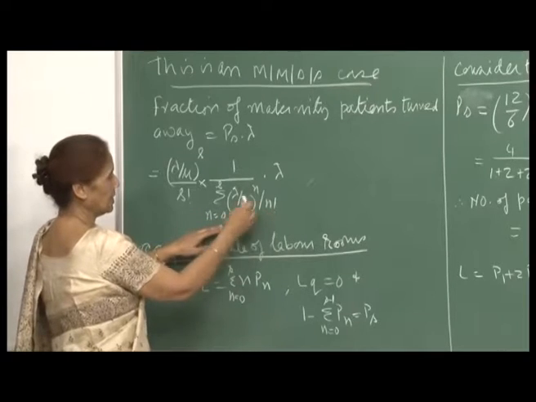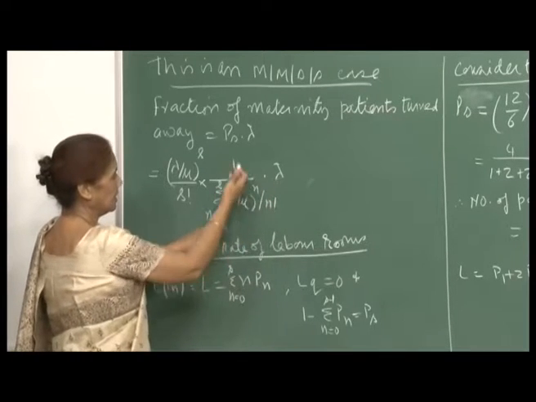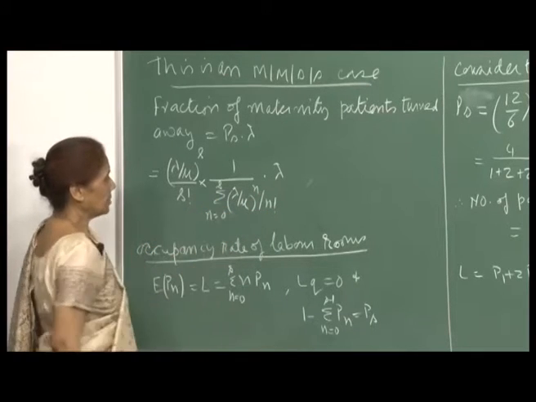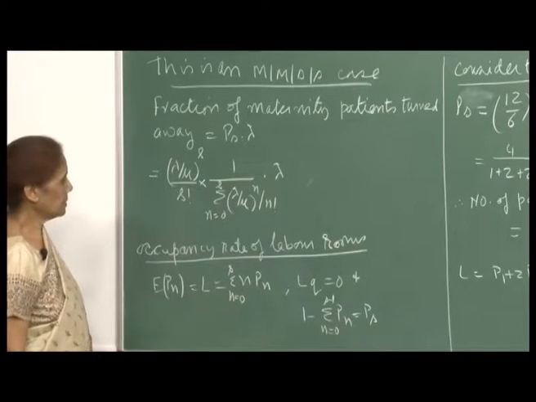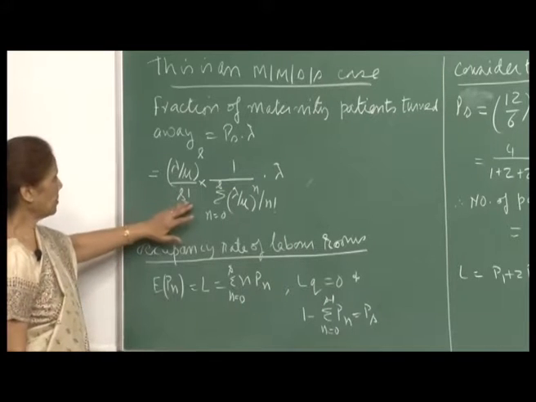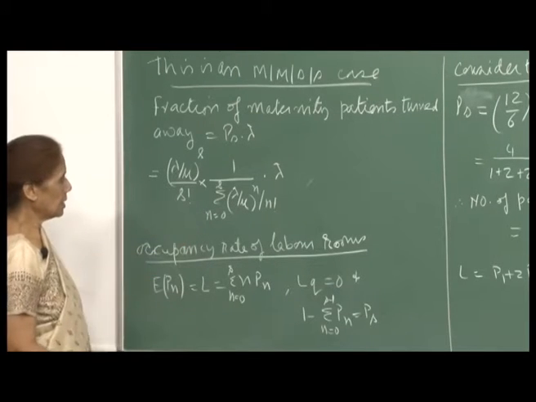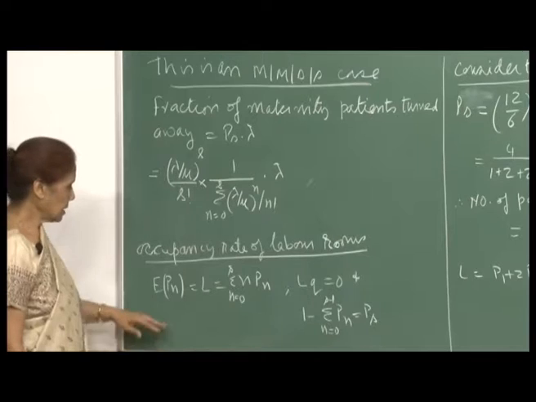So, P naught will be 1 upon this only, because you will not go beyond s, and therefore, this lambda by mu raised to n divided by n factorial, n varying from 0 to s. Okay. So, this is your formula for the fraction of maternity patients that will be turned away, because your labor rooms are all occupied.